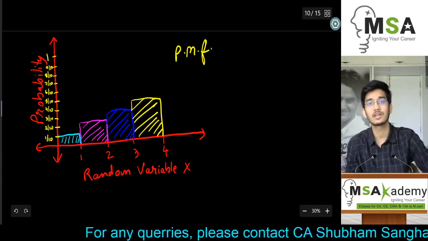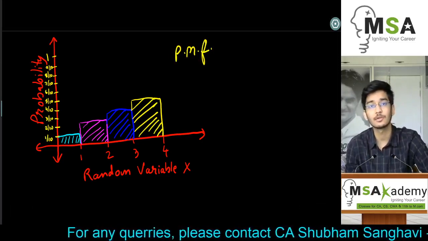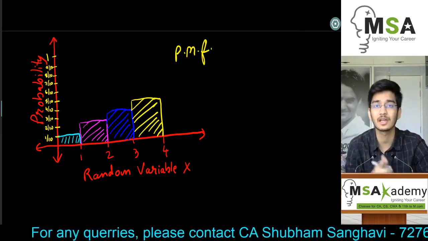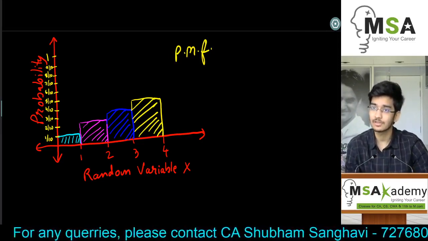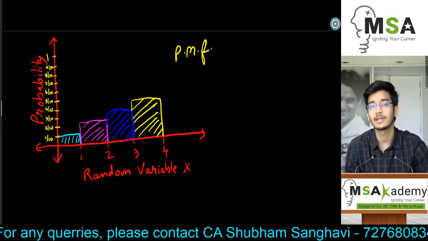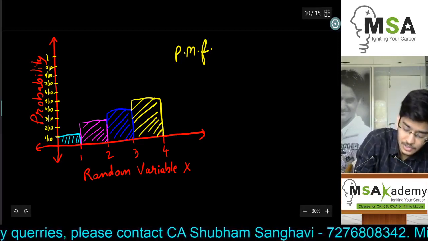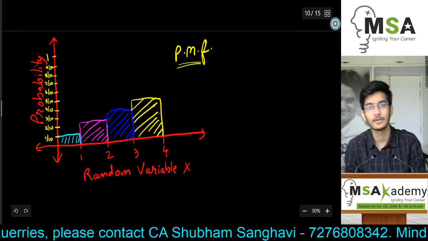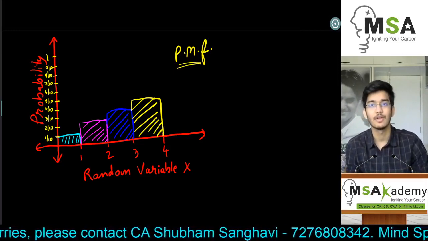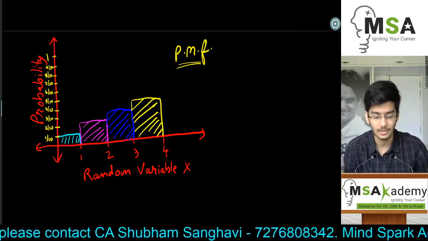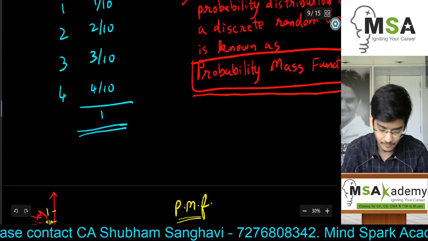So you must understand, whenever the function is given to be a PMF, you should be able to interpret that this is a discrete random variable, because in the questions they won't tell you whether it is a discrete or a continuous random variable, but they will mention the name PMF or PDF. PDF is for continuous random variables, which is the probability density function, and will be covered later in this video itself. Anyway, I hope you have understood PMF.